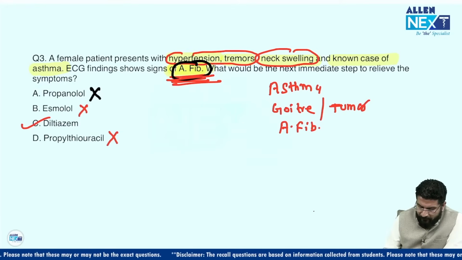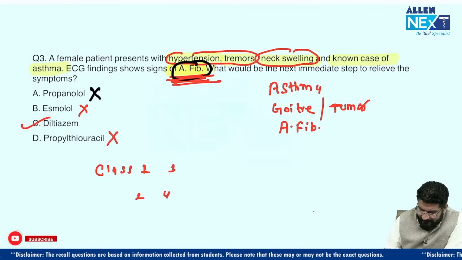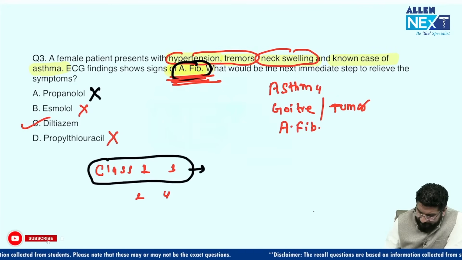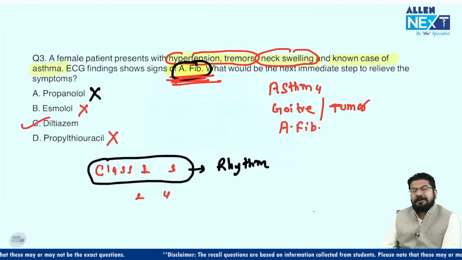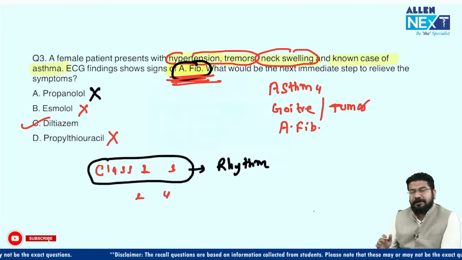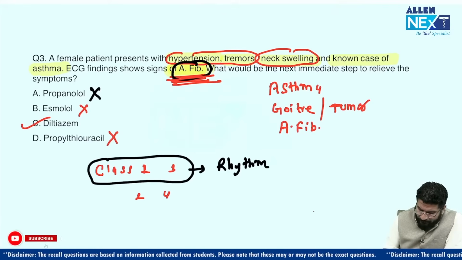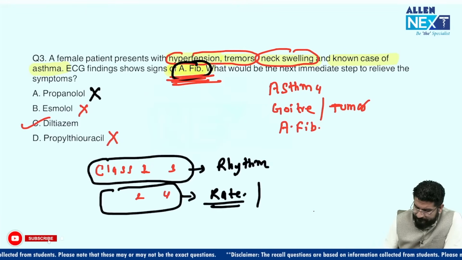So we have 4 classes of drugs: class 1, class 3, class 2 and class 4. So understand this, class 1 and 3 are the drugs which are controlling the rhythm. We call this rhythm controlling strategy. This rhythm controlling strategy is used to treat the acute cases. Like we have drugs like amiodarone, ibutilide. Class 2 and 4 are the drugs which have rate controlling strategy. So they are more safe.